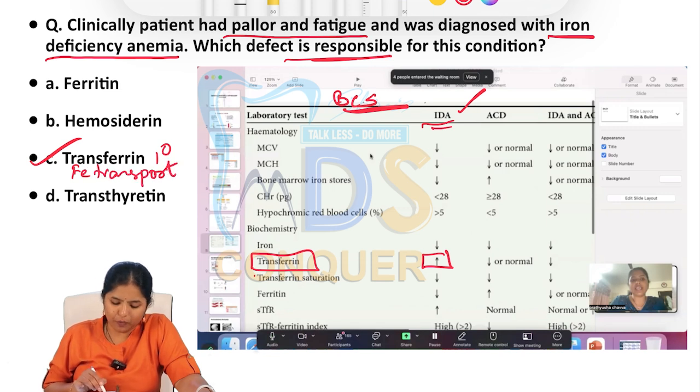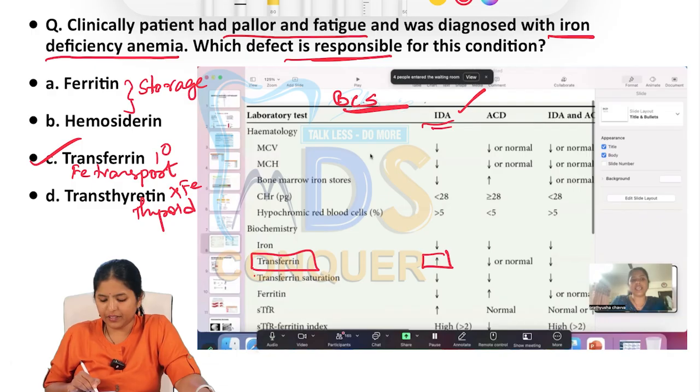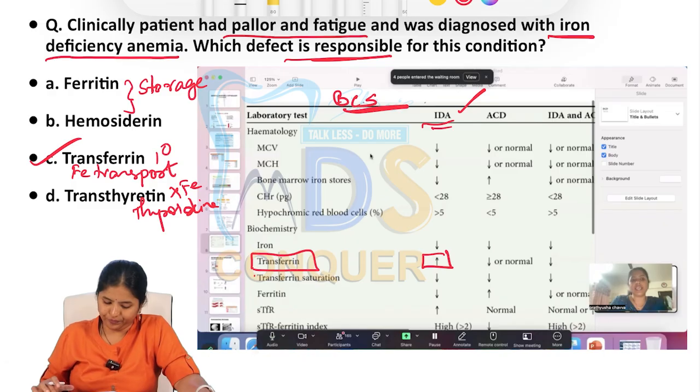If you look at the first two options, ferritin and hemosiderin are storage forms of iron. And transthyretin has nothing to do with iron. It is thyroid related, it helps in thyroxine binding. So the answer for this is transferrin. Very, very clear.